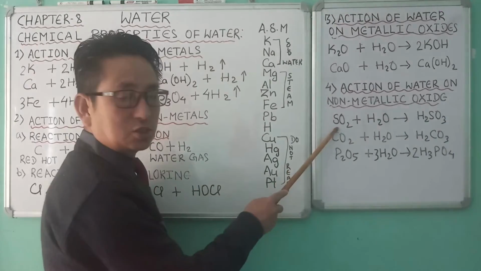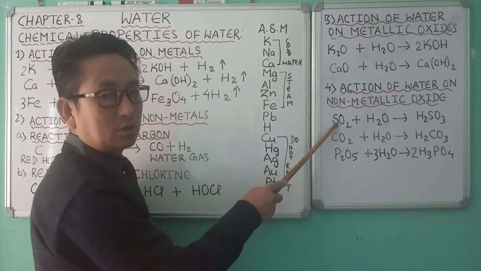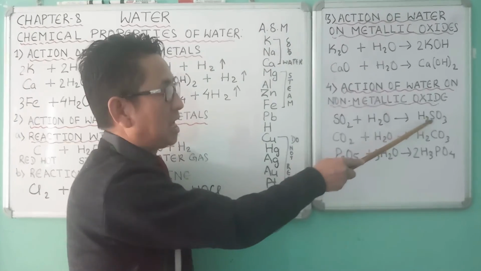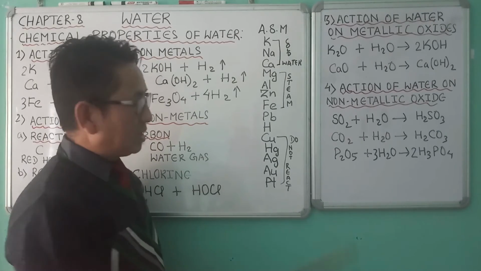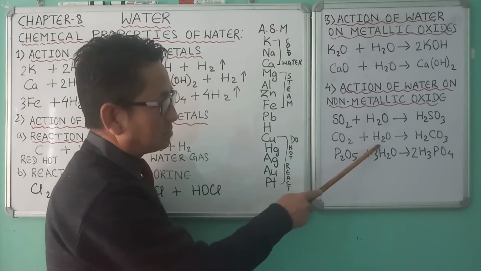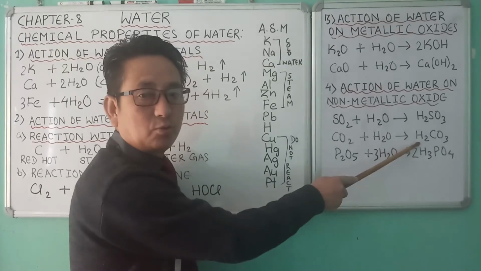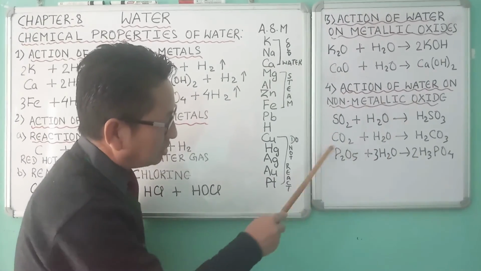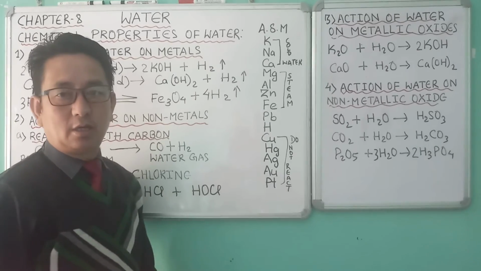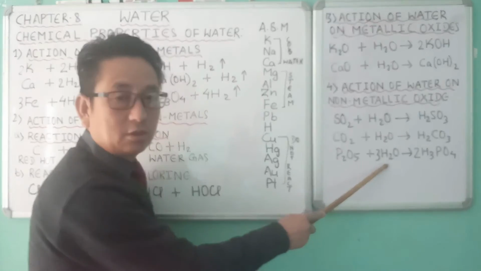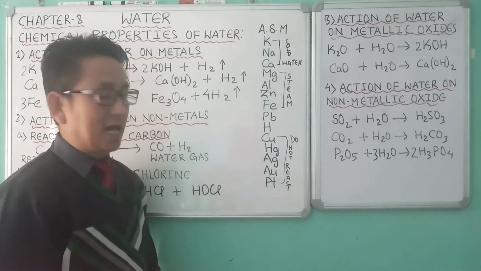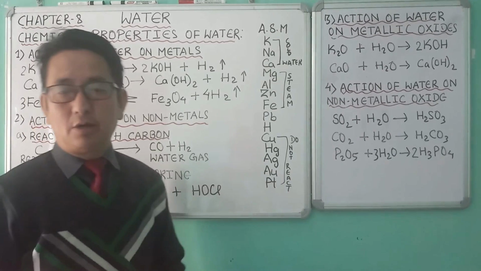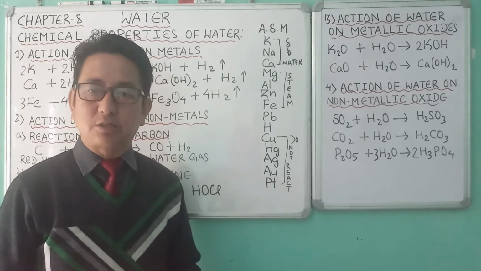As you can see here, sulfur dioxide is soluble in water. When it dissolves in water, it produces sulfurous acid, H2SO3. Similarly, carbon dioxide, when it dissolves in water, produces carbonic acid, H2CO3. And phosphorus pentoxide, P2O5, when it dissolves in water, produces phosphoric acid, H3PO4.